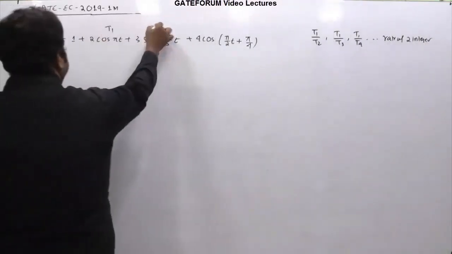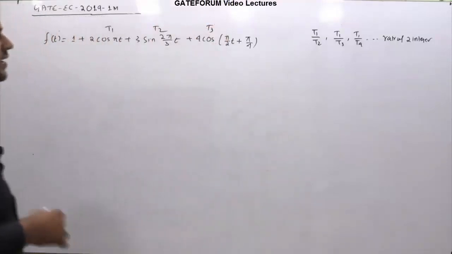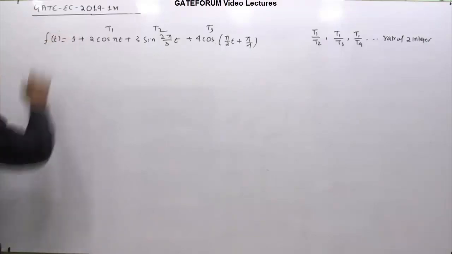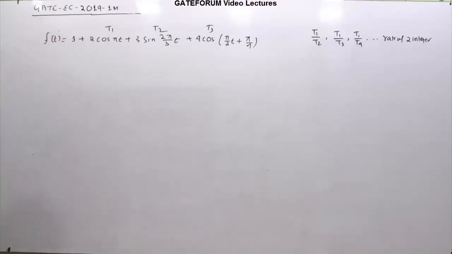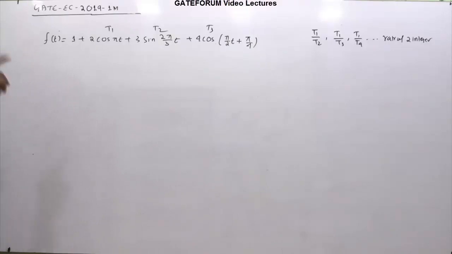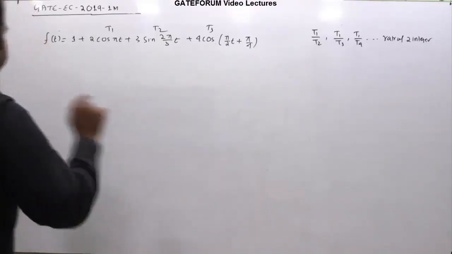T1 is this period, T2 is this period, T3 is this period. So you find the periods of them and take the ratios. All these ratios should come in the form of a ratio of two integers. If that is satisfied, then f of t is compulsorily a periodic signal. This one I am not considering because addition of DC only shifts the signal amplitude by 1, so it doesn't have any role to play in the period of the frequencies. So this is the condition, and in this case it is definitely satisfied. You can check it out.